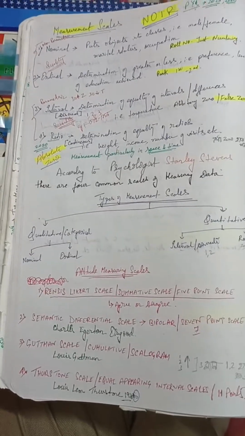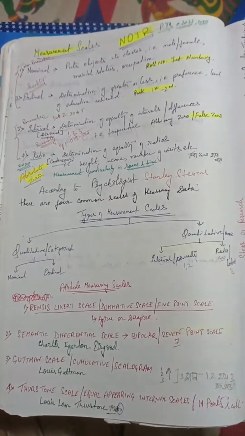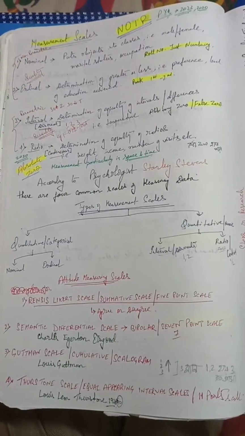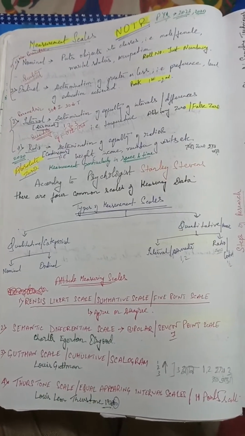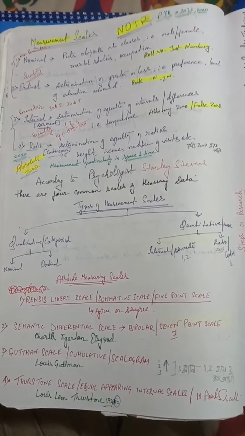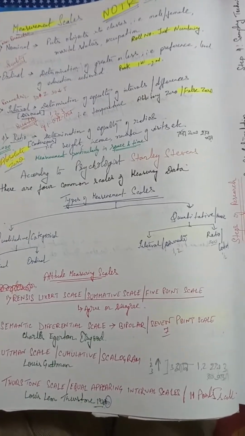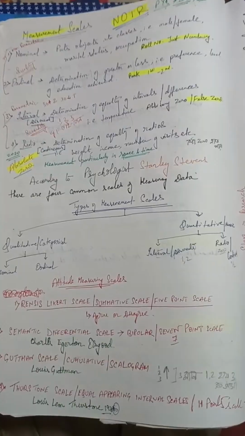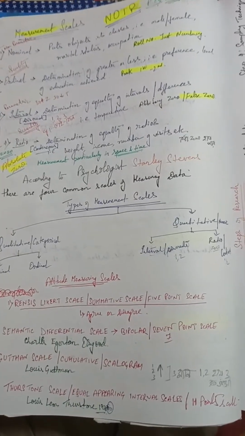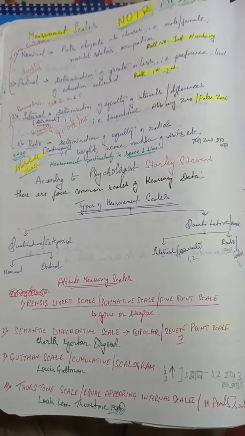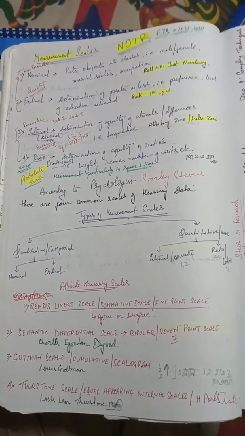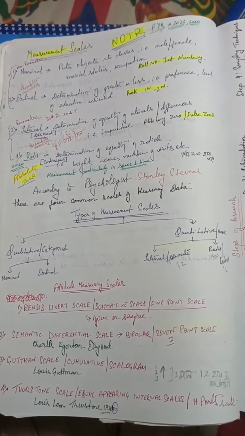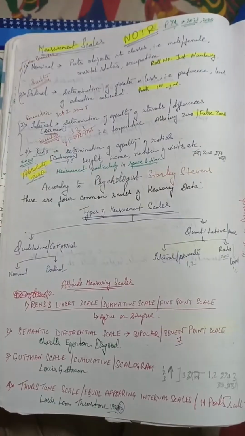So to put it simply, the types are nominal, ordinal, interval and ratio. Nominal is categorical, ordinal is also categorical, interval is continuous and ratio is continuous. That means for categorical we have two, nominal and ordinal, and for continuous measurement scales we have interval and ratio.